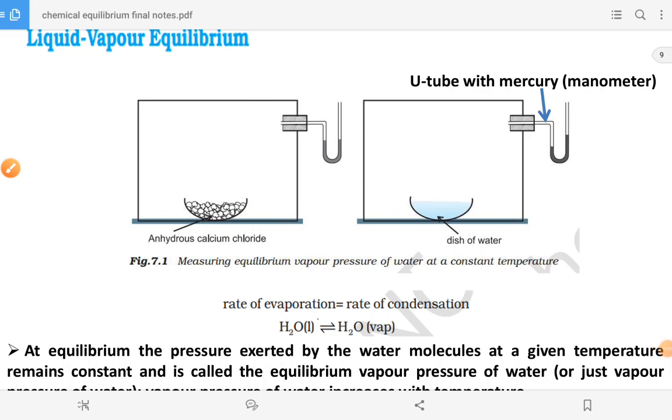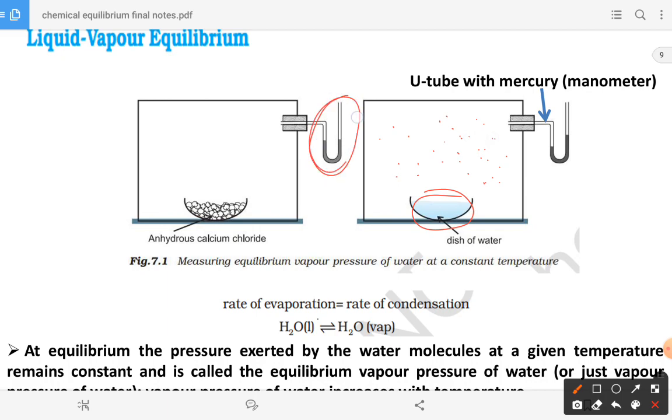After that, I am going to keep some dish of water in the box. Because of the environment, some vapor pressure is going to develop. How can you measure this pressure? Here we have a U-tube with mercury, simply called a manometer, used to measure pressure. Before keeping the water, the mercury level in the manometer is the same on both sides.